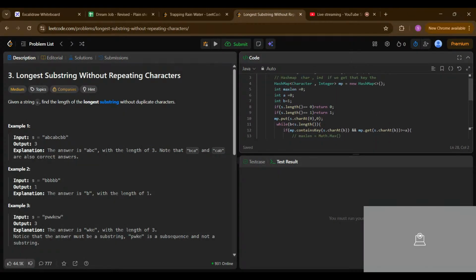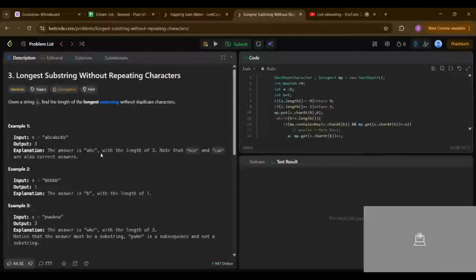So I wrote the code in between. I have created the hash map with a and b. As you can see, if its length is 0, it means we don't have anything in the string, so we will return only one. And if it's a single character string, we have only one, which means this is also a non-repeating character.